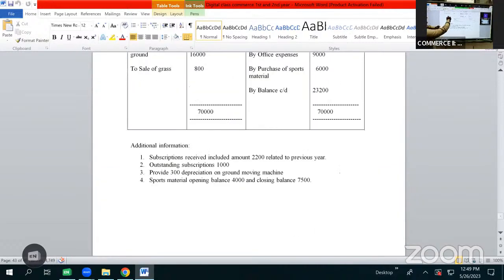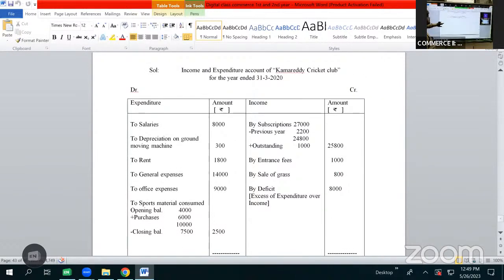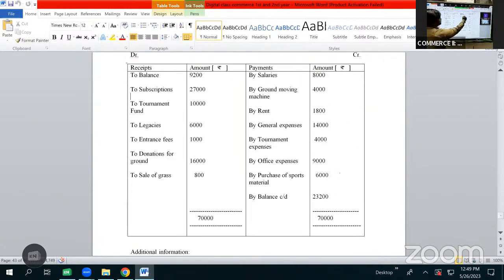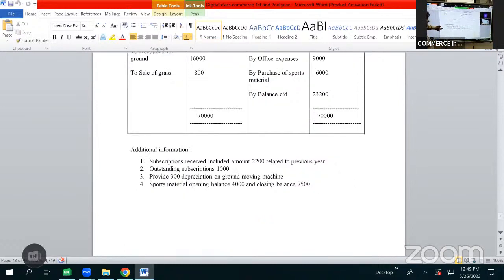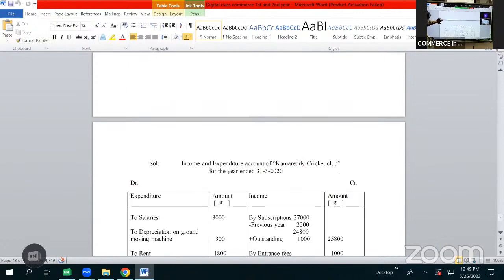Then we have sale of grass 800 rupees. It is of revenue nature. So it becomes an income and can be shown as by sale of grass 800 rupees. Now considering the items of payments, first we have salaries 8,000 rupees. It is of revenue nature. It can be shown as expenditure. So here it will be shown as to salaries 8,000 rupees.